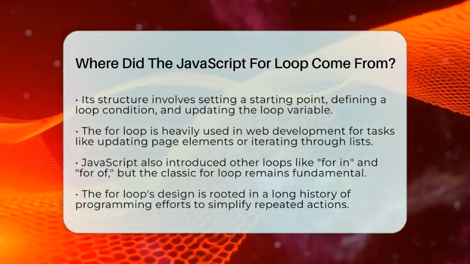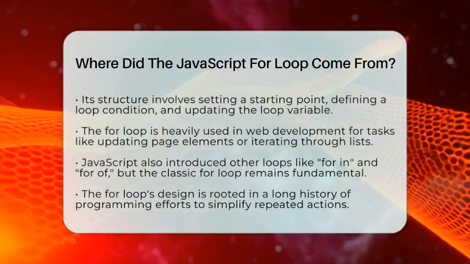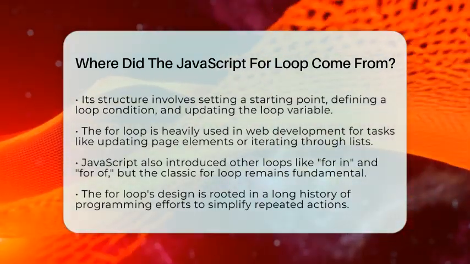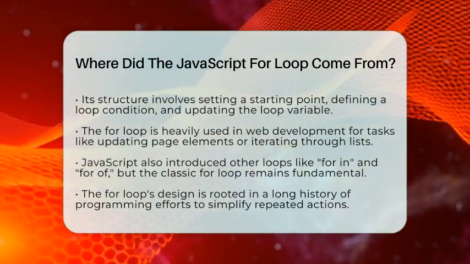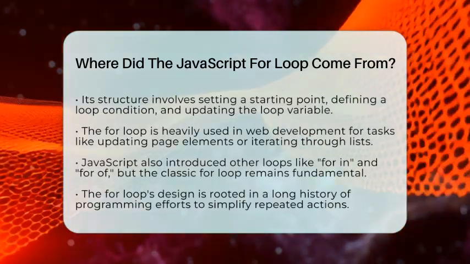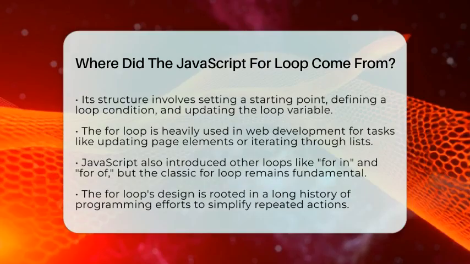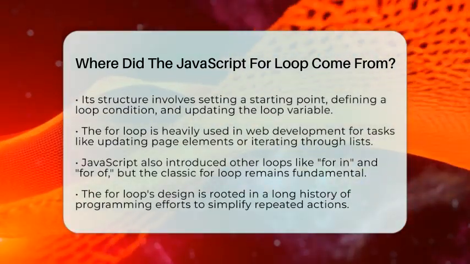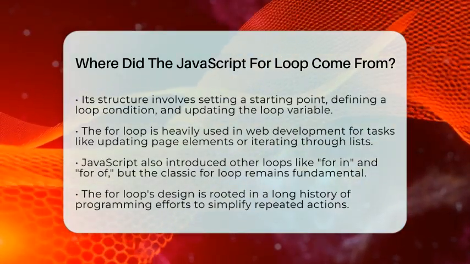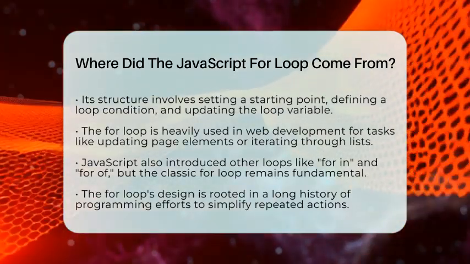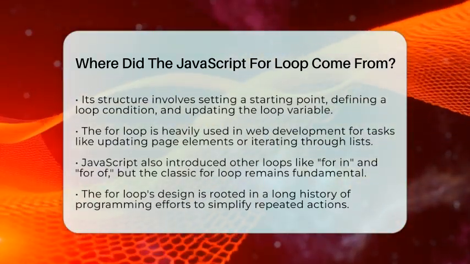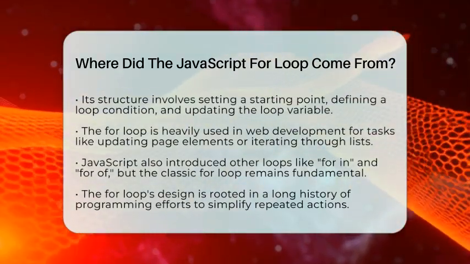So, the for loop in JavaScript comes from a long history of programming languages that wanted to make repeating tasks simple and clear. It was adapted from the early ideas in languages like Fortran and C, and it has become one of the most useful tools for controlling how code runs. That's how this simple yet powerful loop structure made its way into JavaScript and web development today.